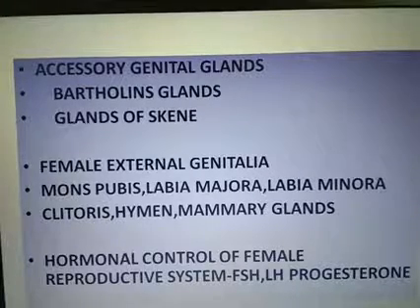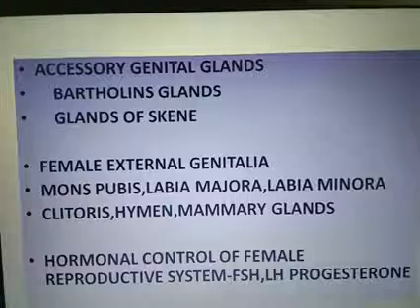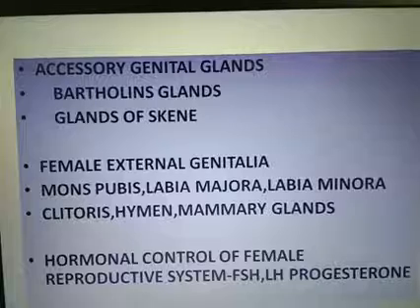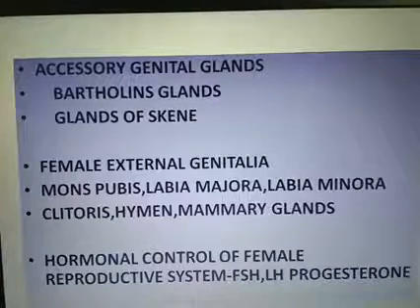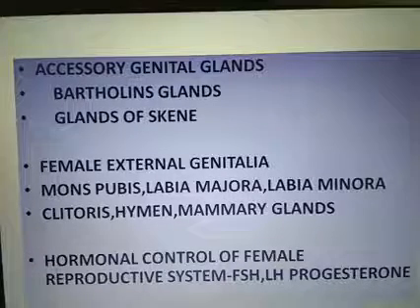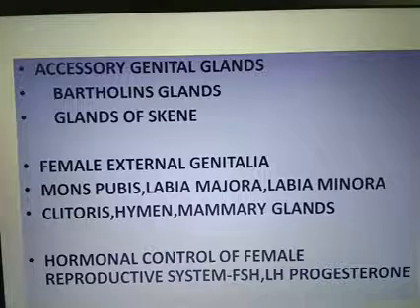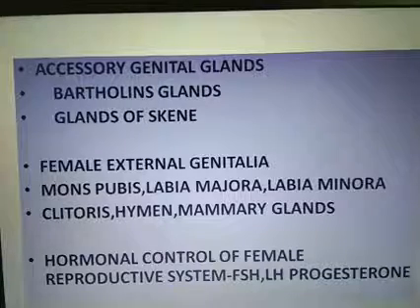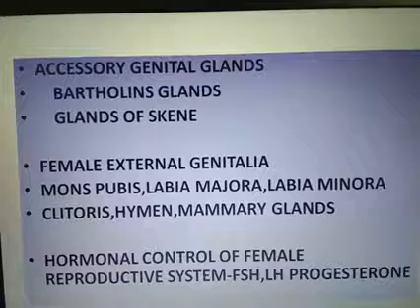These glands are homologous to the prostate gland of the male. These glands are homologous to the prostate glands of the male and present around the urethral orifice. Orifice means opening. So numerous minute para-urethral glands or glands of Skene, homologous to the prostate of man, are present around the urethral orifice.